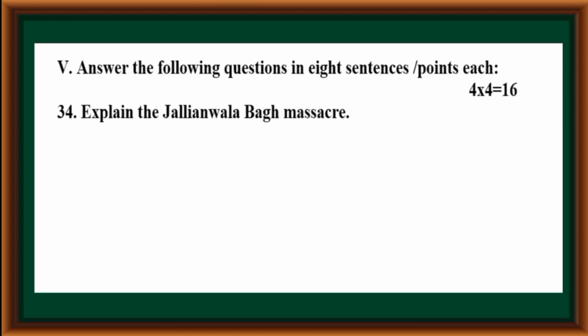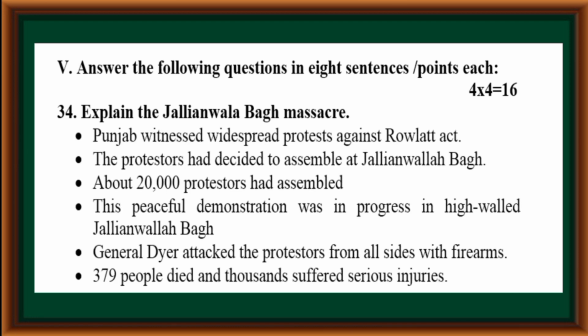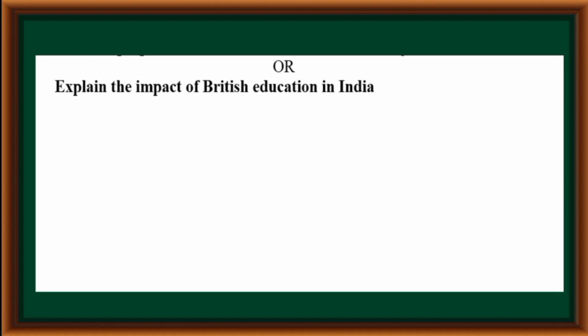Explain the Jallianwala Bagh massacre. Punjab witnessed widespread protest against the Rowlatt Act. The protesters had decided to assemble at Jallianwala Bagh. About 20,000 protesters had assembled. This peaceful demonstration was in progress in the high-walled Jallianwala Bagh. General Dyer attacked the protesters from all sides with firearms. 379 people died and thousands suffered serious injuries.